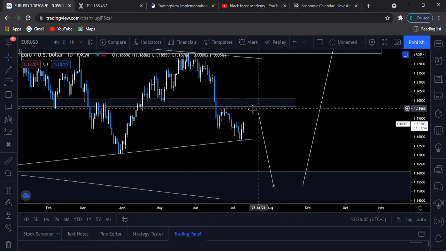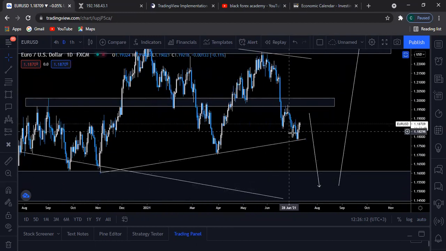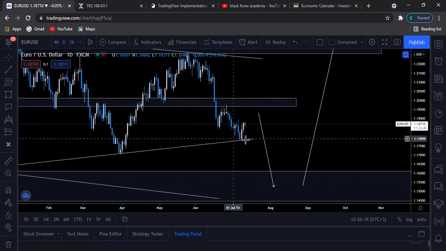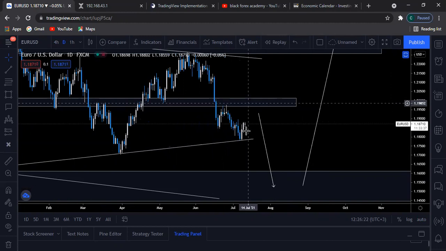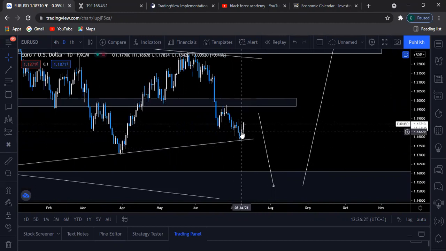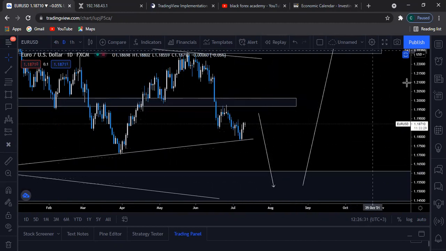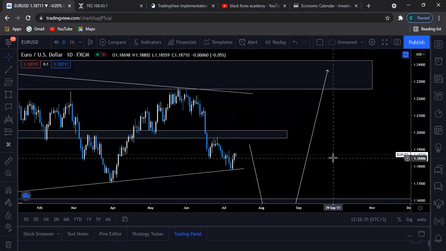And the reason I'm looking for prices to give me a resistance in the structure here is because prices are on this third touch on this ascending trend line. So that means this is a very key market structure, it's a third touch on the ascending trend line. That is why prices will be pushed up. As you can see here, prices started with strong bullish momentum, right? So I'll be looking for prices to retest all the way up here before they fall, and then we bounce back up to this resistance area.